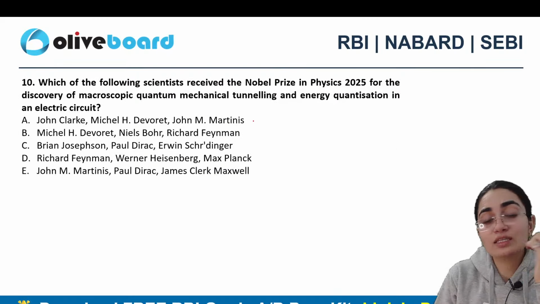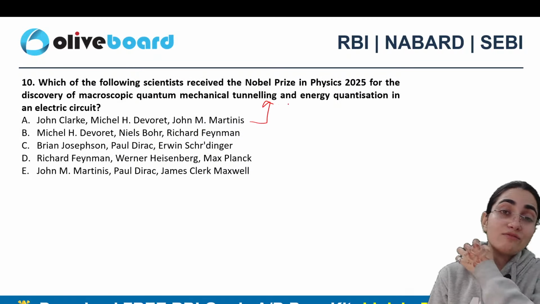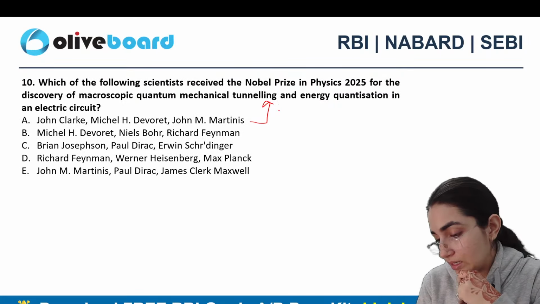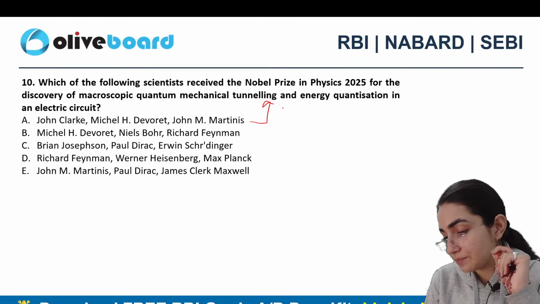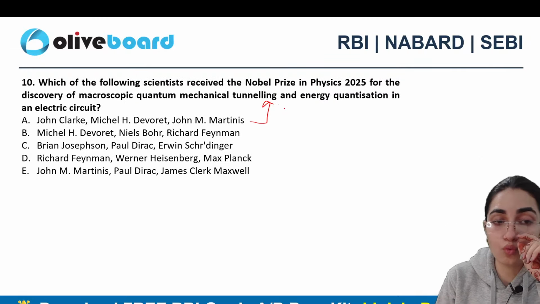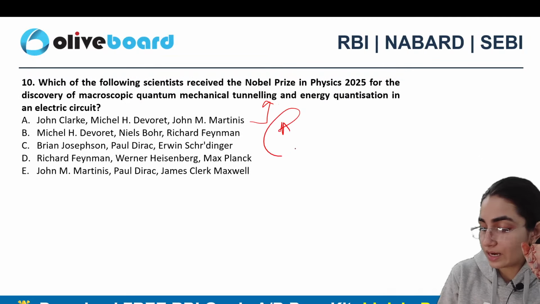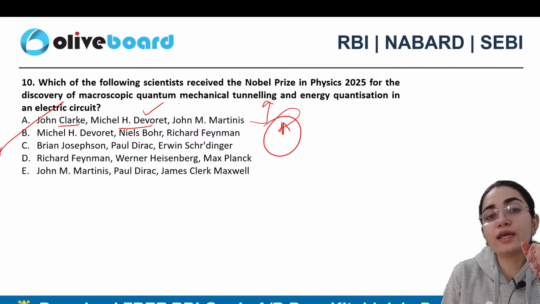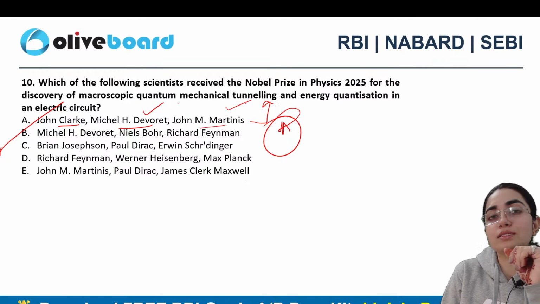Now this is a recent question, this is recent news, and I think we've done it multiple times, I would say more than 5 times. 10th ka A. Anyone else? Anyone else who wants to give me the correct answer? Exactly, Satyarth. A is the correct answer here. John Clark, Michael H. Devoret, and John M. Martinis is the correct answer.